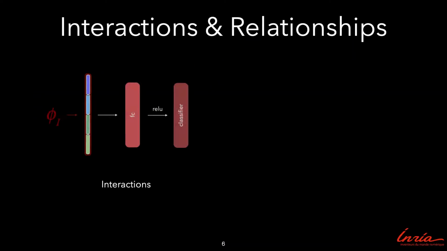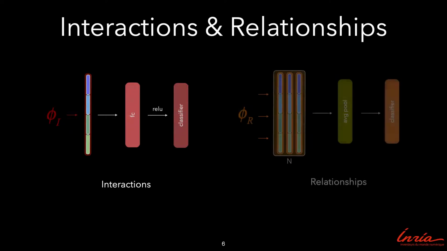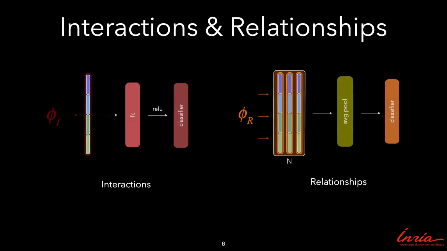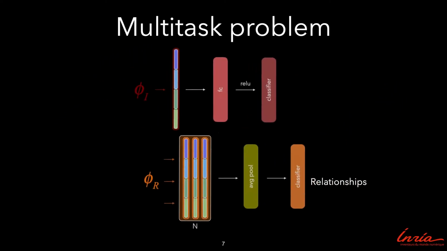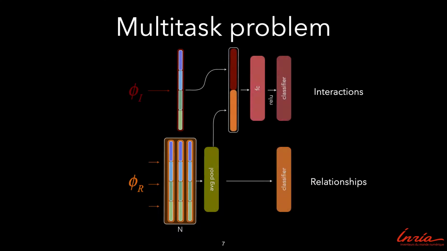Interactions are short actions that happen in a few seconds to a minute. On the other hand, relationships are built over or last from several minutes to the entire movie. To model relationships, we average pool features from the same pair of characters from several clips over time. We now look at the multitask problem, predicting interactions and relationships together. We combine the two streams by concatenating the two representations and train the model jointly using max margin loss.